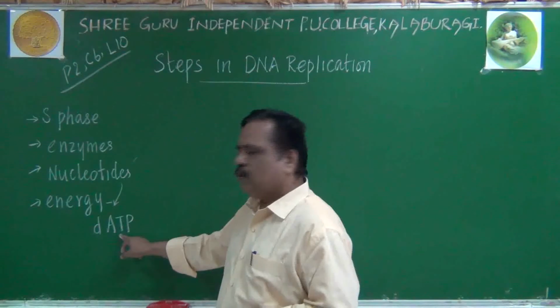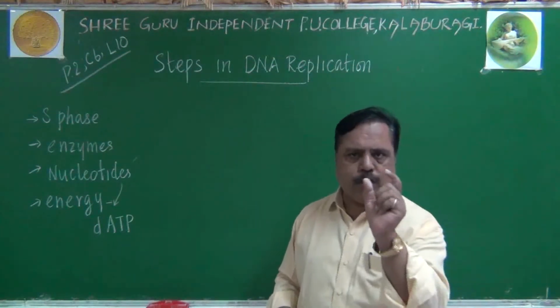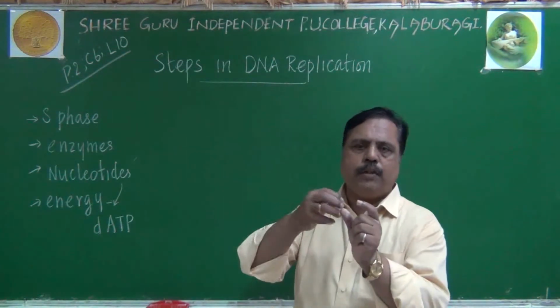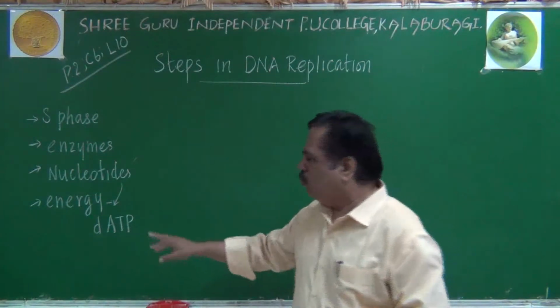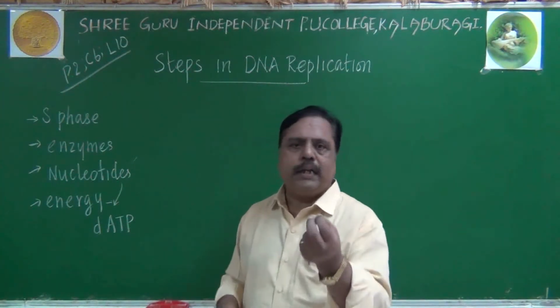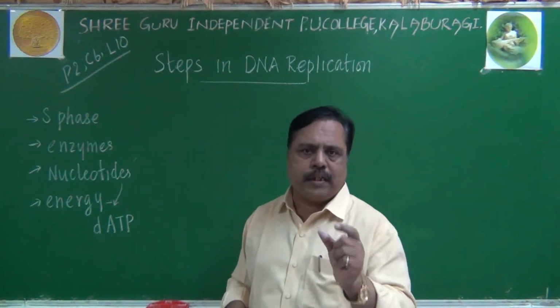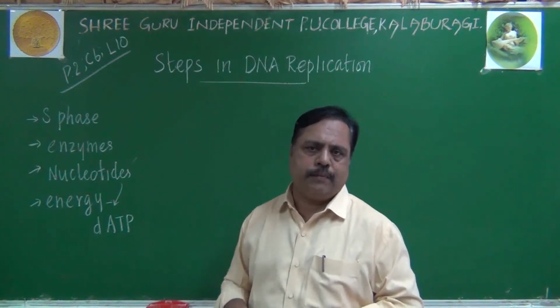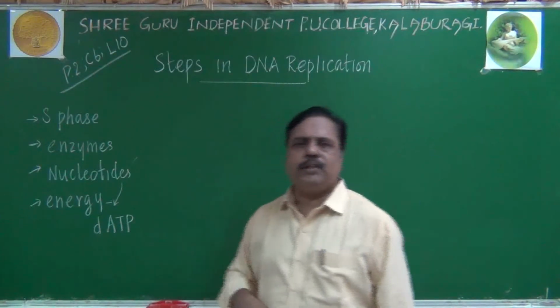Already we know about adenosine monophosphate, that is a nucleotide. If that nucleotide carries 2 more phosphate groups, that will be called an energy source, the energy currency of a cell. Why do we call it energy currency?